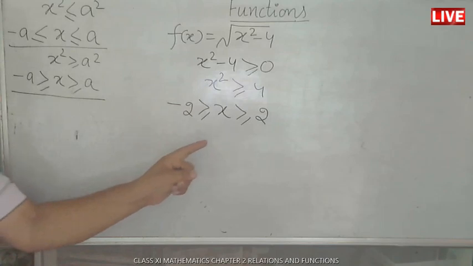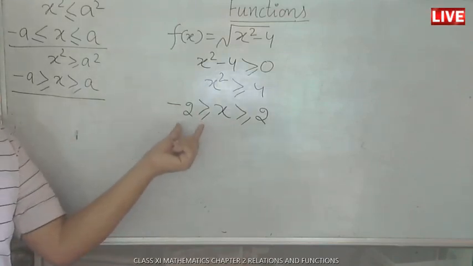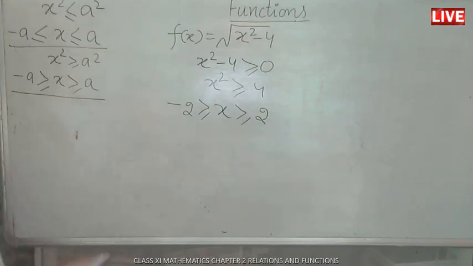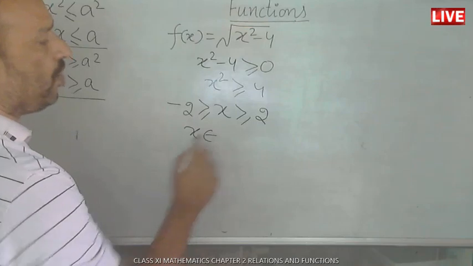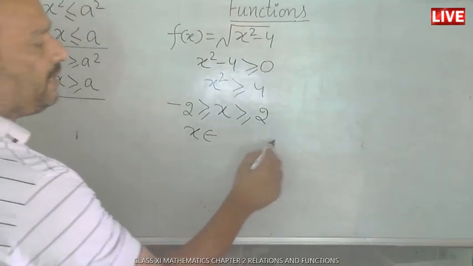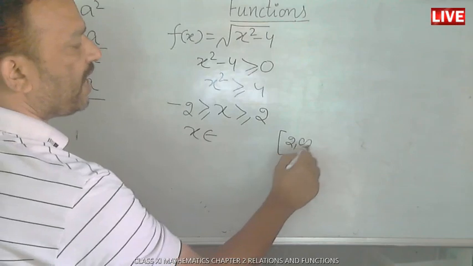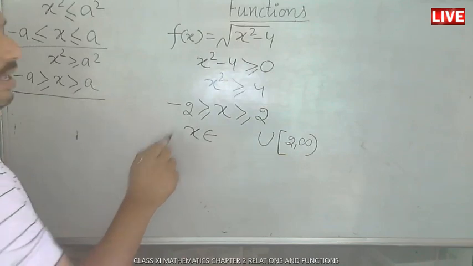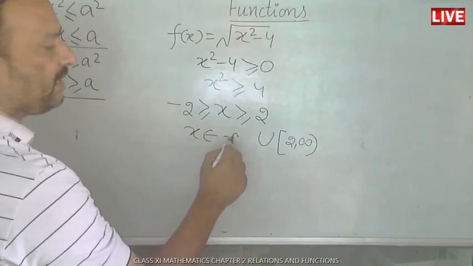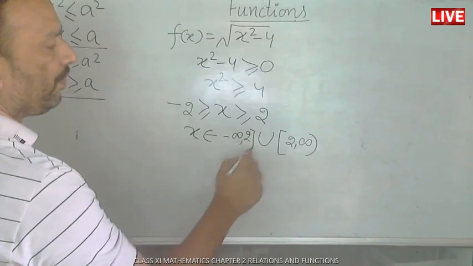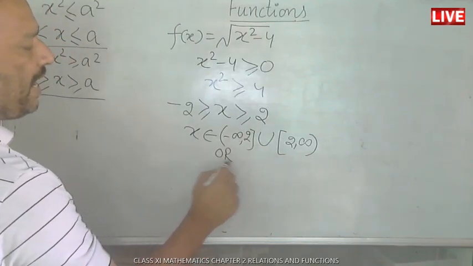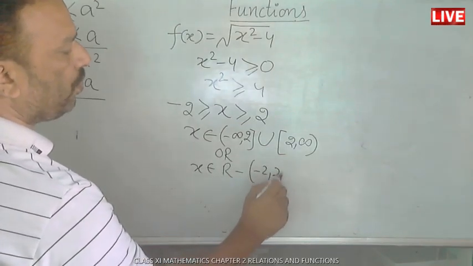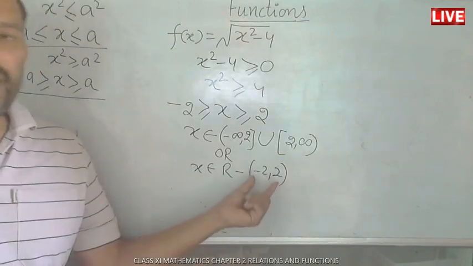What is the meaning of it? x is greater than 2 and x is less than minus 2. It means either x is greater than 2 or it is less than minus 2. You can say x belongs to 2 to infinity, union minus infinity to minus 2. In other words, you can also write x belongs to R minus the interval minus 2 to 2. It cannot contain values in between minus 2 to 2.